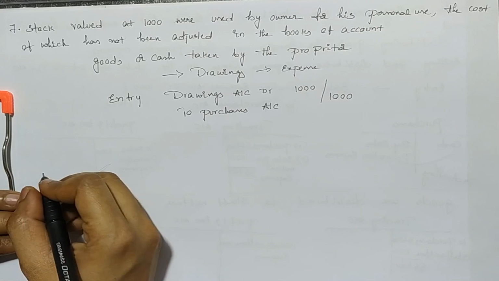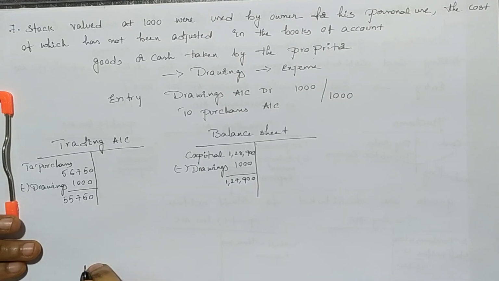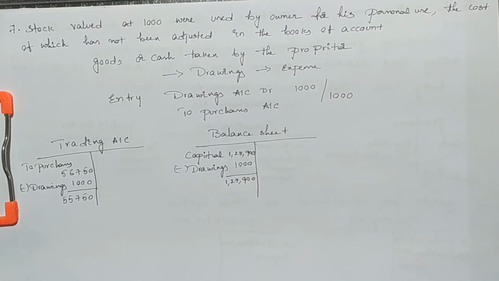Since we have drawings amount in the adjustment, we will mention the drawings amount in two places. Firstly, we will deduct drawings amount from the purchases on the debit side of the trading account. Secondly, we will deduct the drawings amount from the capital on the liability side of the balance sheet.